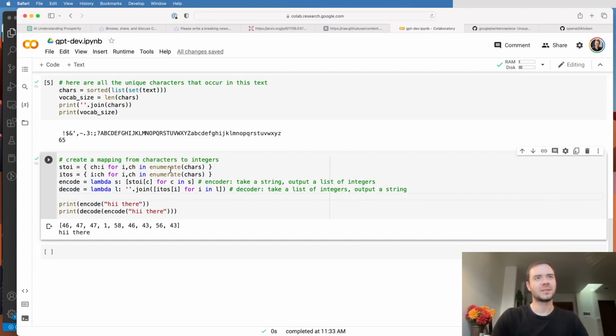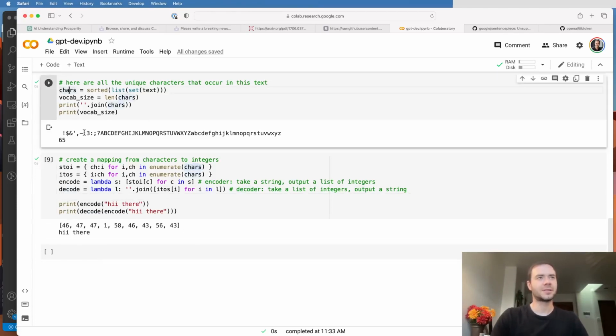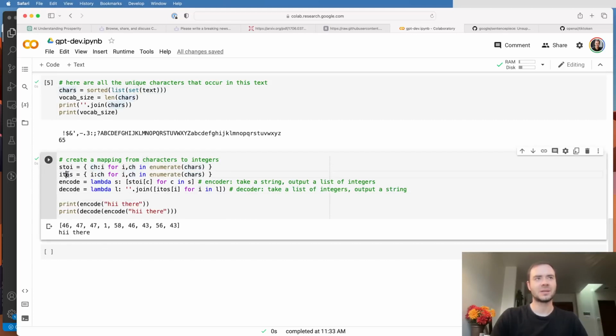Now the way this was achieved is we just iterate over all the characters here and create a lookup table from the character to the integer and vice versa. And then to encode some string, we simply translate all the characters individually, and to decode it back, we use the reverse mapping and concatenate all of it. Now this is only one of many possible encodings, or many possible tokenizers, and it's a very simple one. But there's many other schemas that people have come up with in practice.